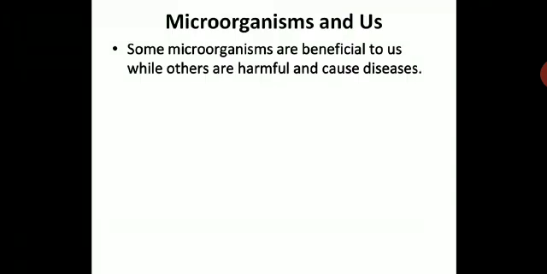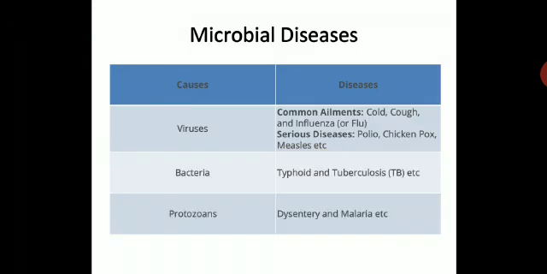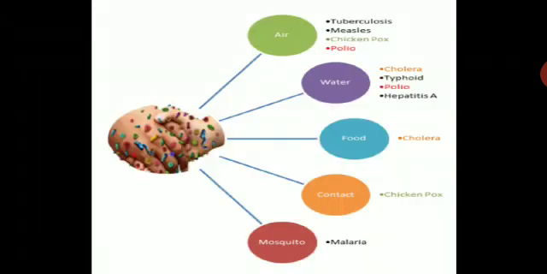So this is the mechanism of how a vaccine will work in the body. Now, microorganisms and us. Some microorganisms are beneficial to us while others are harmful and cause diseases. So we will now see microbial diseases which are caused by different microbes. Virus will cause common cold, influenza or flu. You have to take down this table in your notebook. The serious illnesses caused by viruses: polio, chickenpox, measles. Bacteria will cause typhoid and tuberculosis. Protozoa will cause dysentery and malaria. So you have to take down this table in your notebook.